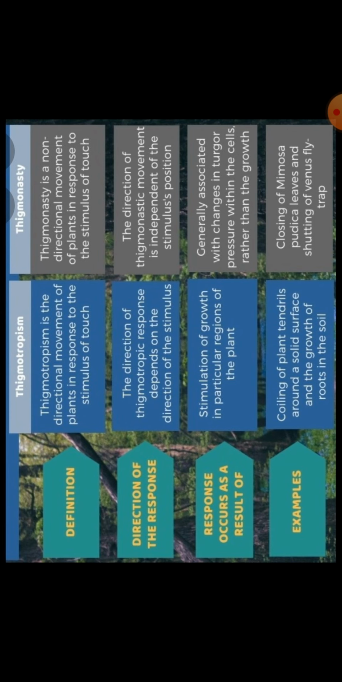Now let's talk about the differences. Thigmotropism is the directional movement of a plant in response to the stimulus of touch. Thigmonasty is a non-directional movement in response to the stimulus of touch. So in both the cases the stimulus is touch, but thigmotropism is showing a growth movement, but here no growth is shown. And one more thing, thigmotropism is a directional movement. The growth occurs in the direction of stimulus, means wherever the support is, the coiling will be there. But thigmonasty is a non-directional movement.